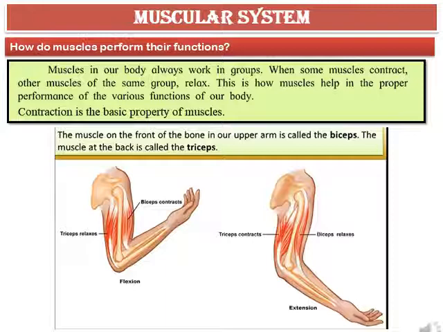The muscle on the front of the bone in our upper arm is called the biceps. The muscle at the back is called the triceps. Muscles of our body must be strong and efficient. Our diet must include proteins and carbohydrates in sufficient quantity for the proper growth and repair of muscles. We must also get regular exercise. It makes the muscles strong.